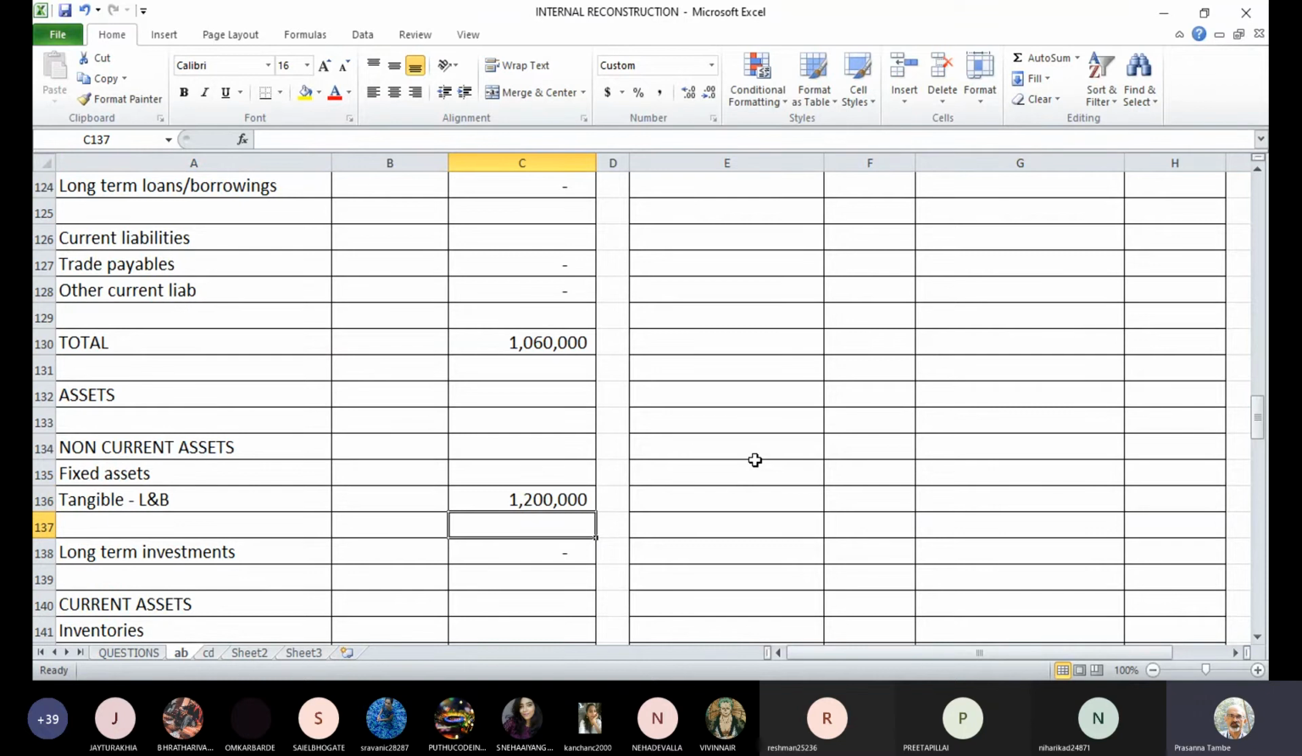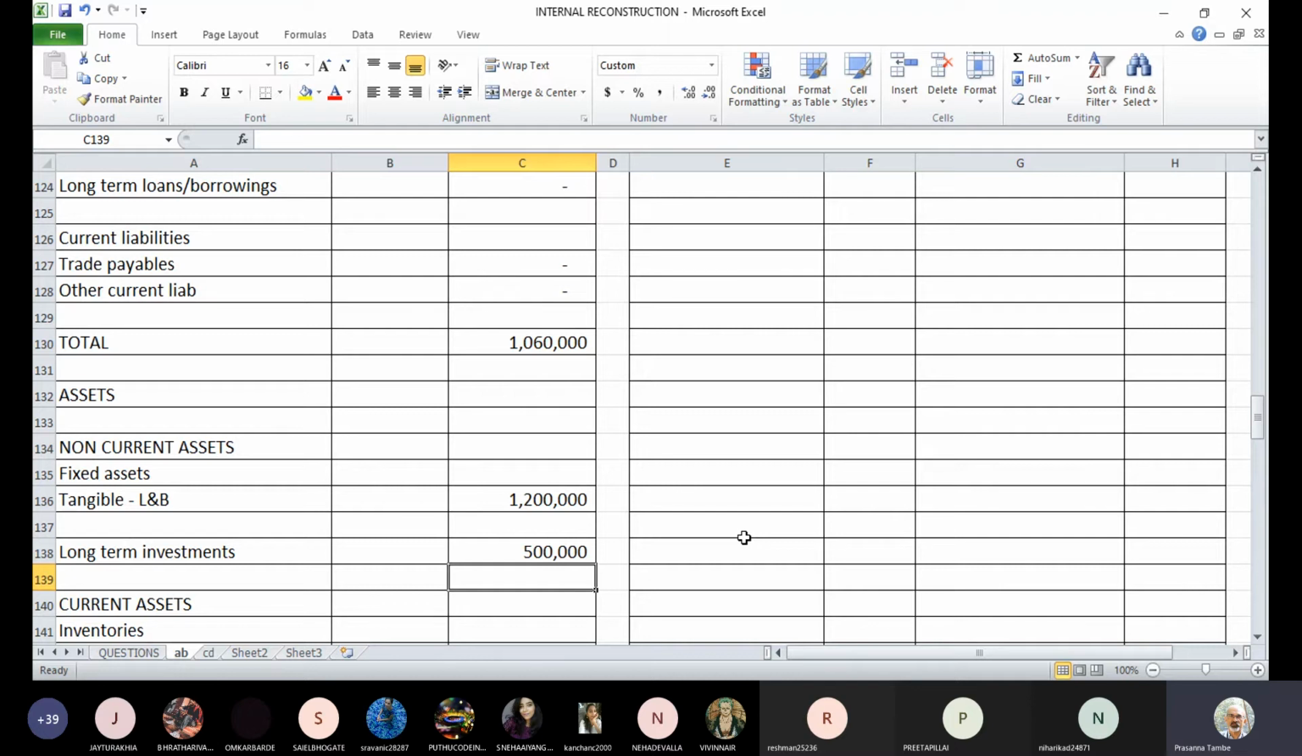12 lakhs. Then in the original balance sheet, we also had investment of 5 lakhs. There is absolutely no change in those investments. That will go as it is in the next balance sheet.